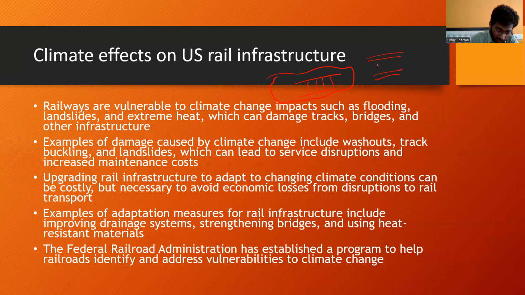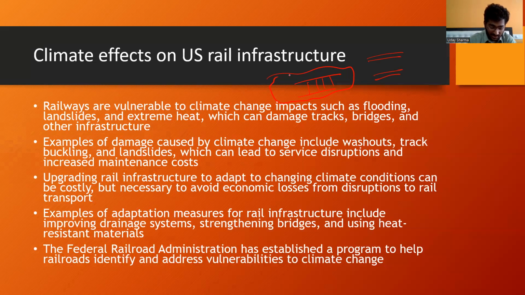Upgrading rail infrastructure to adapt to changing climate conditions can be costly, but it is necessary to avoid economic losses from disruptions in rail transport. Examples of adaptation measures for rail infrastructure include improving drainage systems.